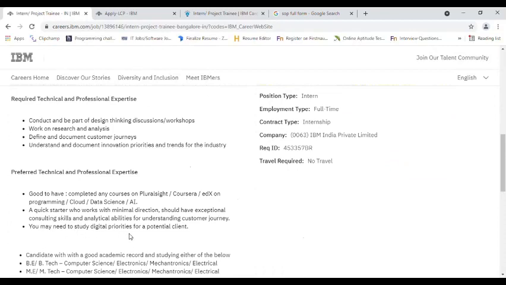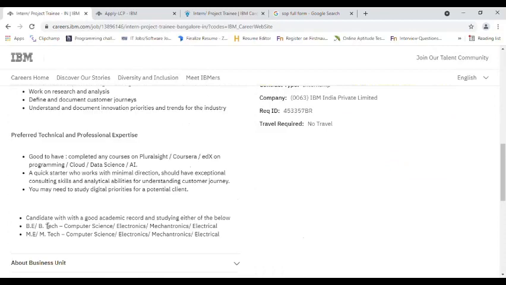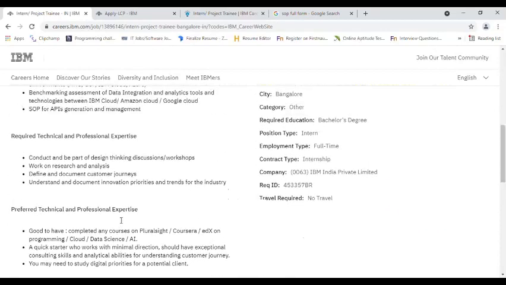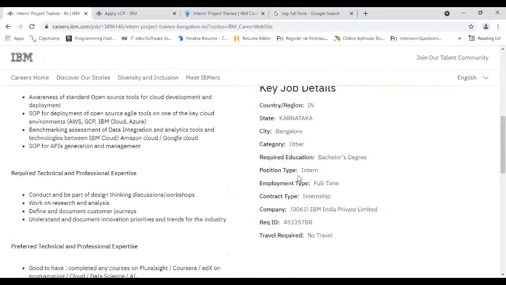Now the eligibility criteria. Who all are eligible for this internship drive? A candidate with a good academic record and studying either of the below: BE, BTech in computer science, electronics, mechatronics or electrical background, or a candidate from ME, MTech in computer science, electronics, mechatronics or electrical branch. So if you are a candidate from these branches and these degrees, then you are eligible for this internship drive. The work location will be Bangalore in Karnataka. This is a full-time internship.